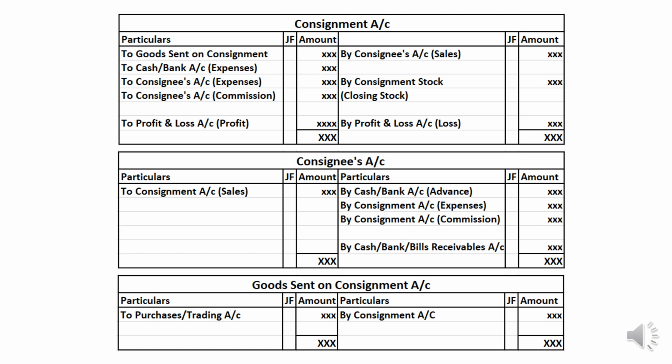Debit balancing figure is profit, credit balancing figure is loss. Whereas in case of consignee account, sales made by the consignee will be debited, whereas advance received, expenses incurred, commission charged and any amount paid by the consignee will be credited. Goods sent on consignment account will be opened with consignment account and closed by transferring to either purchases or trading account. This is the format of preparation of ledger accounts.